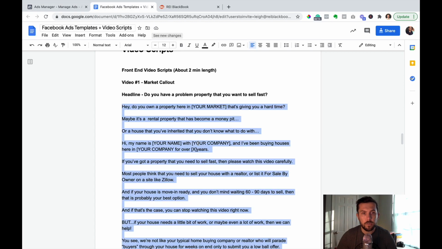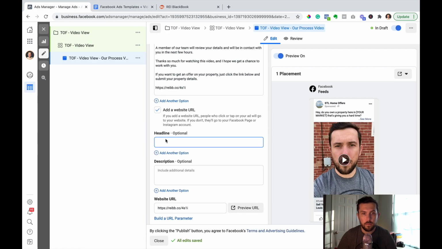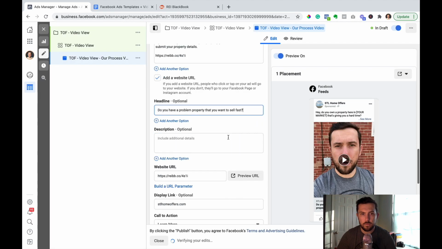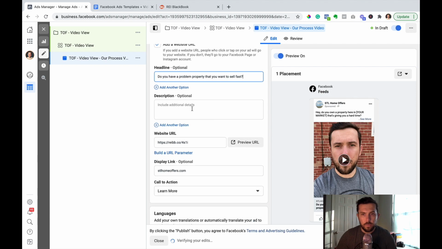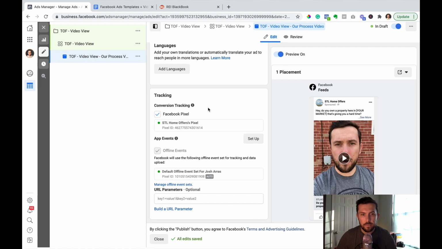The headline, I'm just going to grab from this template as well. Do you have a problem property that you need to sell fast? Copy that. Paste it in there. Don't really need to add anything to the description. And that is literally about it.